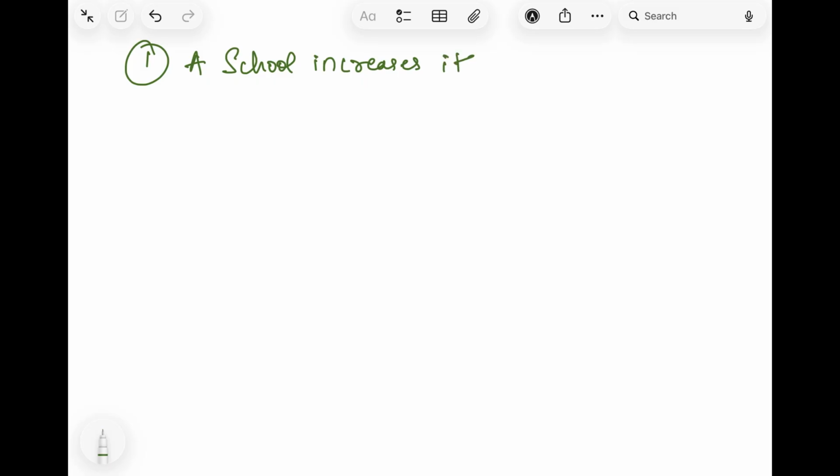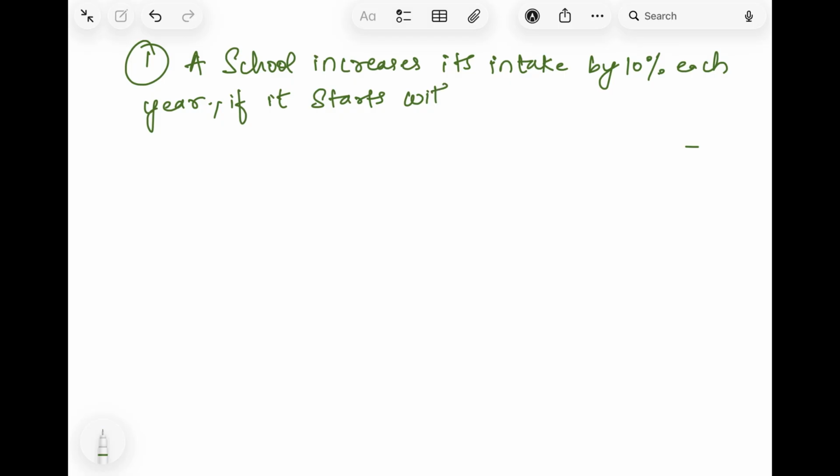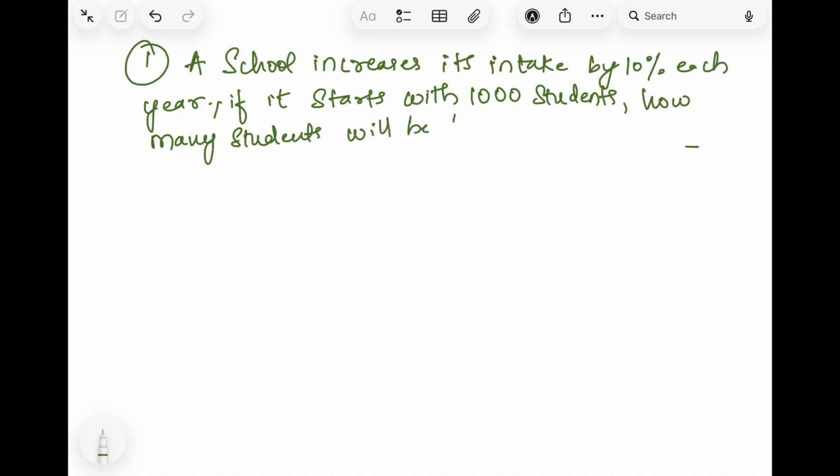A school increases its intake of students by 10% each year. That means every year 10% more students keep being added. So if it starts with 1000 students, how many students will be there in the school at the beginning of the 4th year?